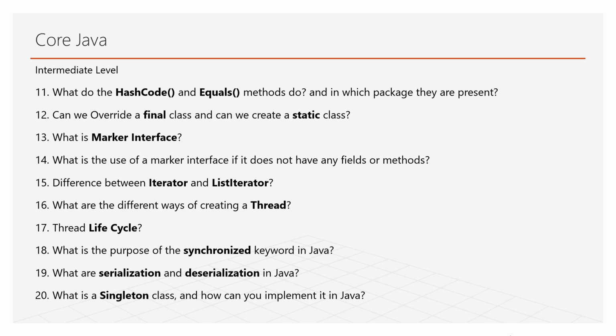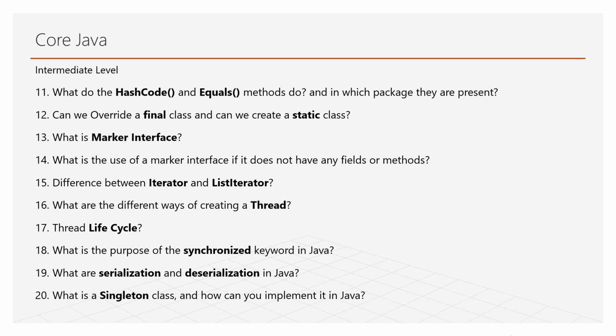What is the purpose of the synchronized keyword? It's mainly used in multi-threading. If you set a method as synchronized, it waits for another thread to finish executing the method. What are serialization and deserialization in Java? The purpose of serialization is that it converts objects into a byte stream. Deserialization is vice versa: the byte stream is converted back into the object.